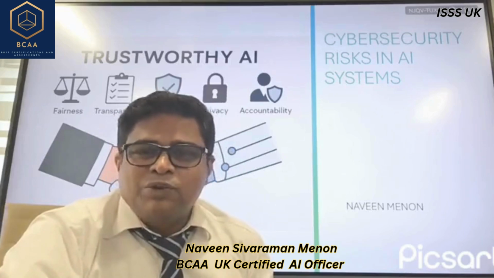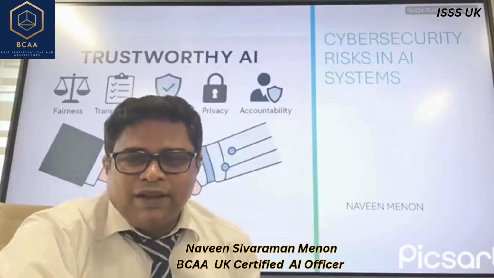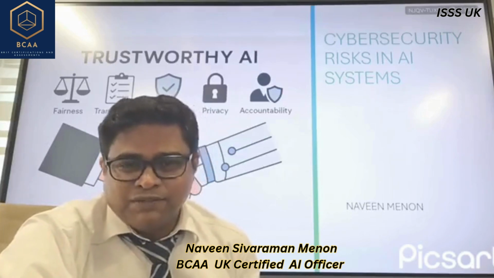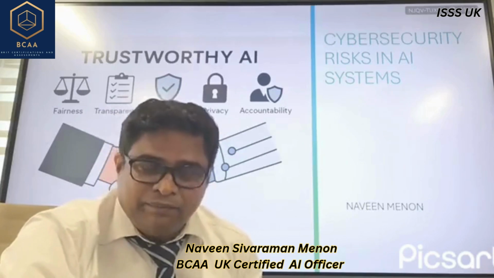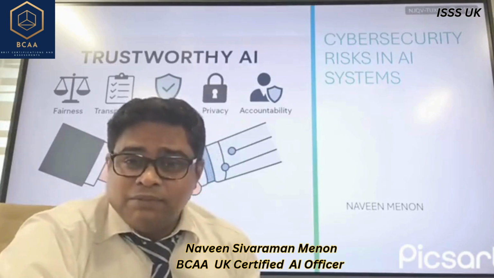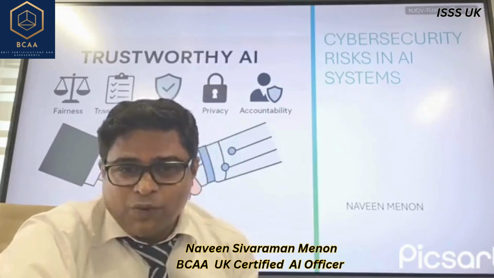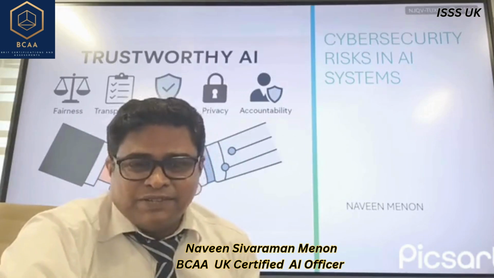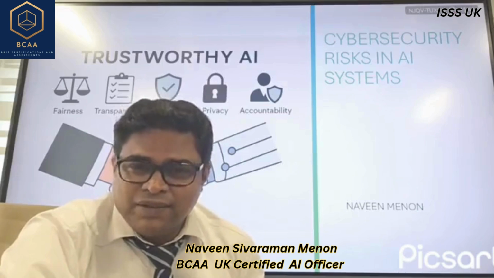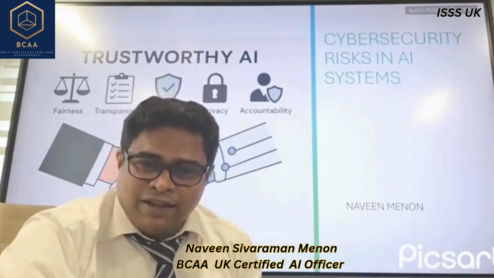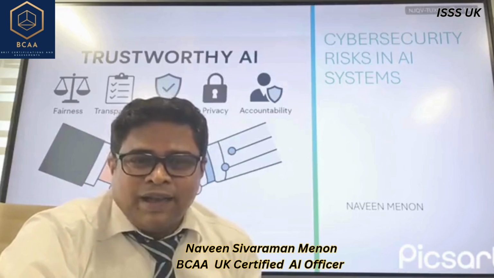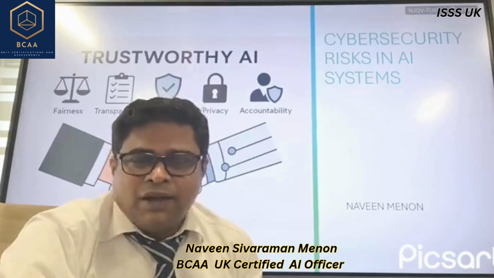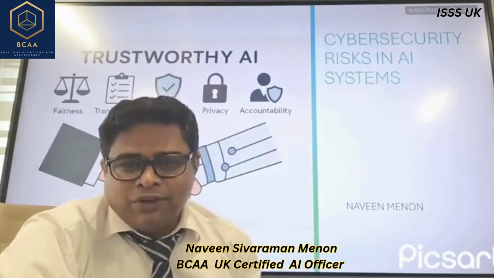So if we need to have a trustworthy artificial intelligence system, the cybersecurity risks associated with these need to be taken care of. To do that, we need to understand what the cybersecurity risks are. So in this session, it's our endeavor to analyze and briefly present these risks, and then subsequently see how to possibly avoid them.